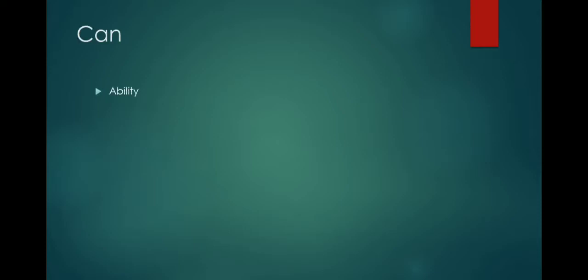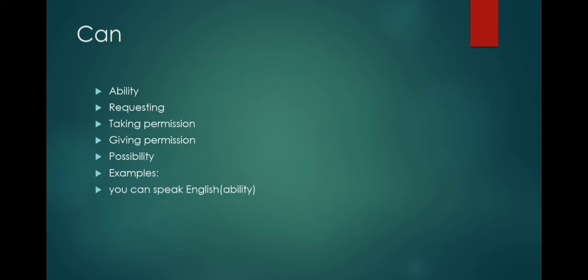The usages of can are first ability, second requesting, third taking permission and giving permission, and the fourth one is possibility. So these are the usages of the modal verb can. Let us look at examples of these usages. You can speak English. This sentence talks about the ability of that person.